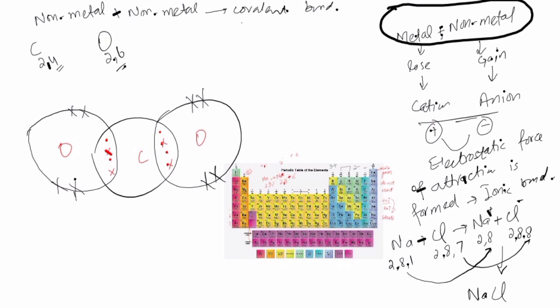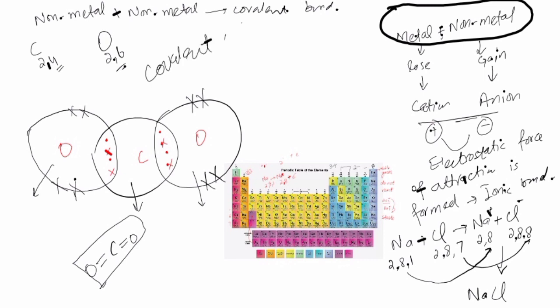Now let's talk about the carbon. Carbon has 4, so it needed 4, so it shared 4. So 4 of these and 4 of these, it becomes 8. So carbon also has gained octet electronic configuration. Oxygen also has gained octet electronic configuration, and this oxygen also. So in this way they form sharing, or they form covalent bond. Okay, this is for today.